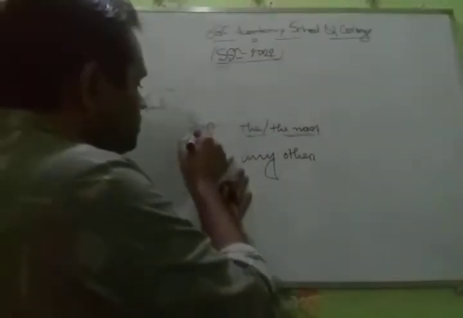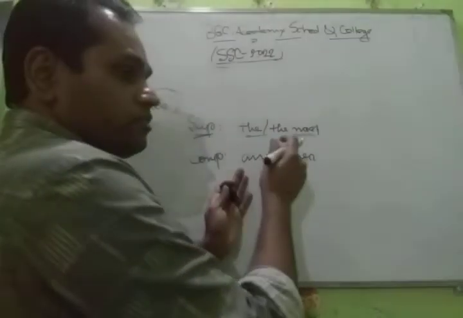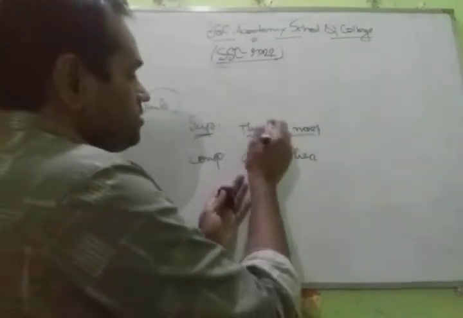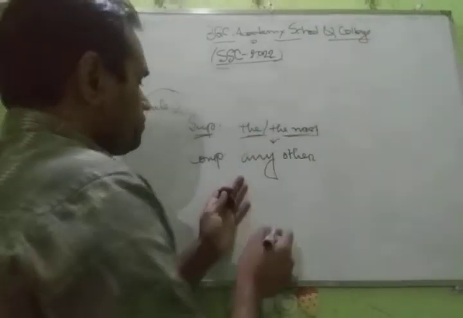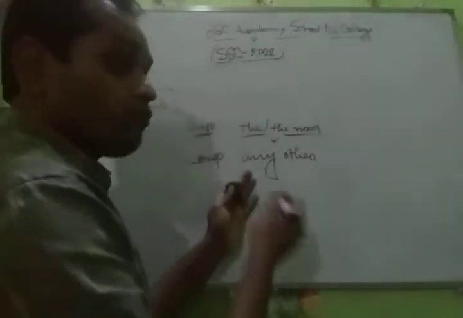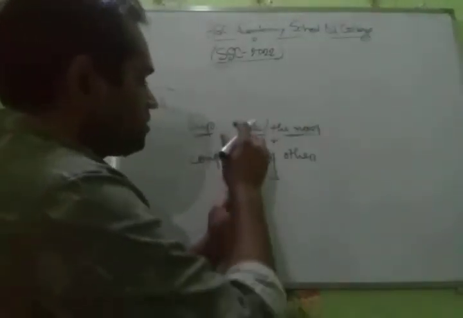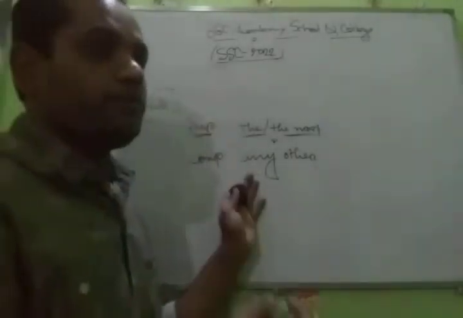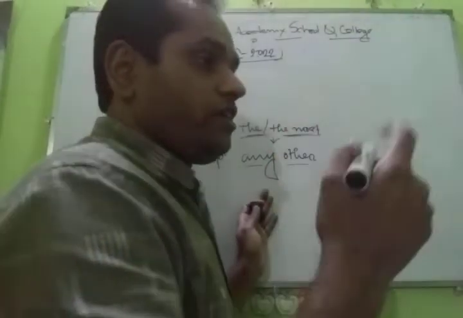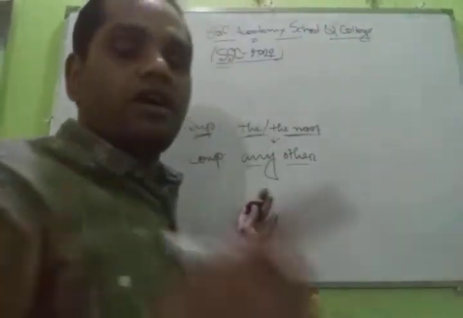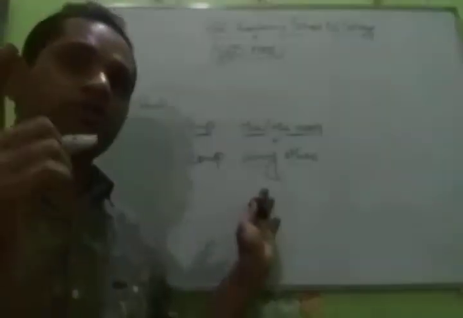In the superlative degree, we get the sentence with "the" or "the most." If we want to transform this line into comparative degree, you must use "any other." Have you understood?